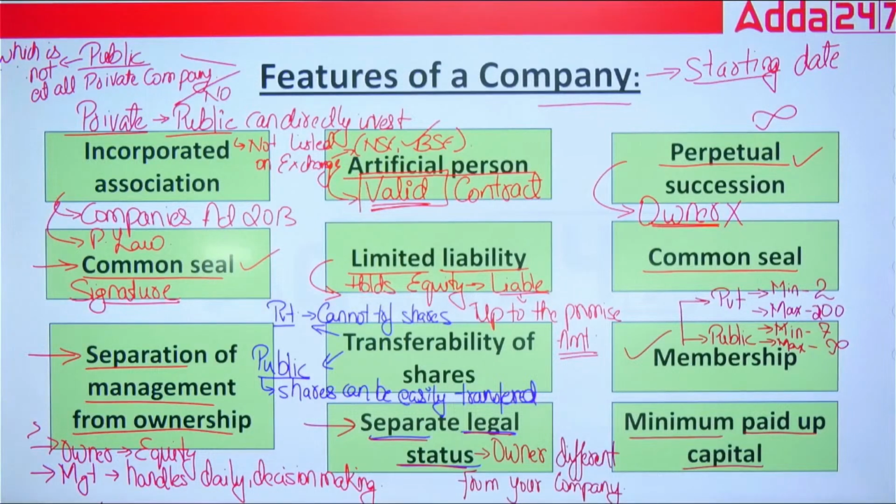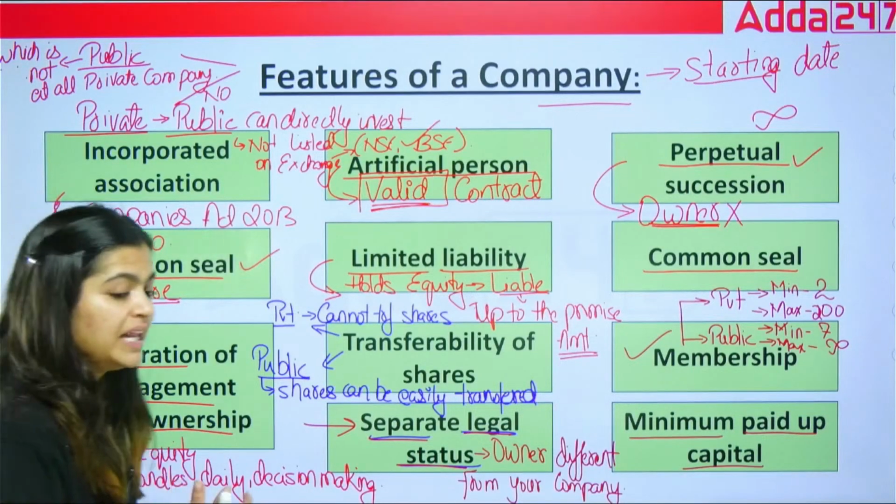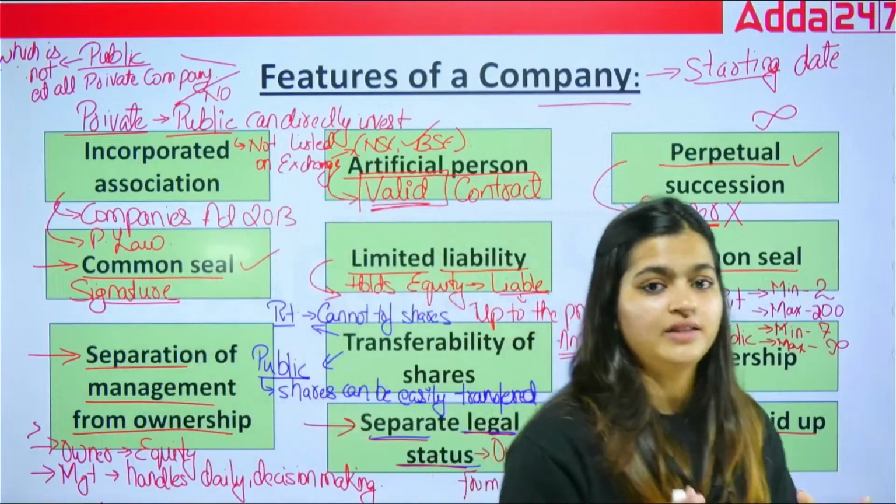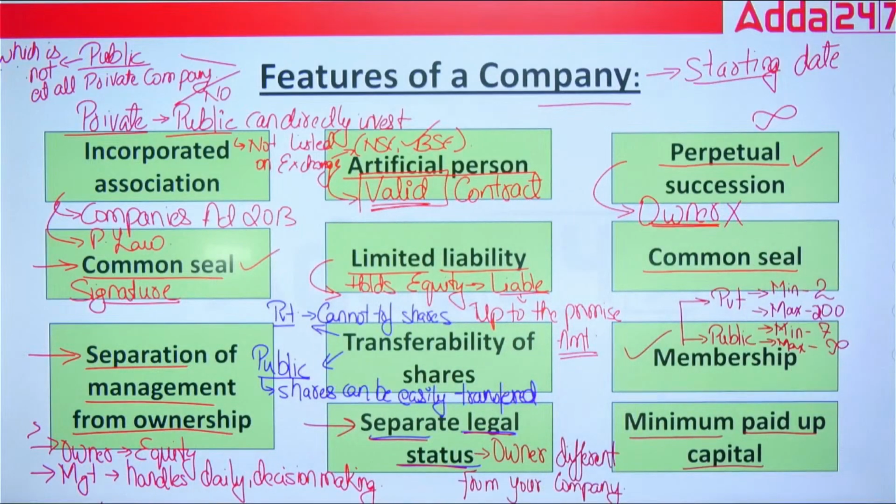Next is common seal. Like a signature, the company also has its own signature, the common seal. Next is limited liability. After that, we have seen separation of management from ownership. Owners who hold the equity are separated from the management. Management actually handles the daily functioning of a company and makes the decisions. Next is separate legal status. The owner and your company will be different. That is stated under separate legal status.